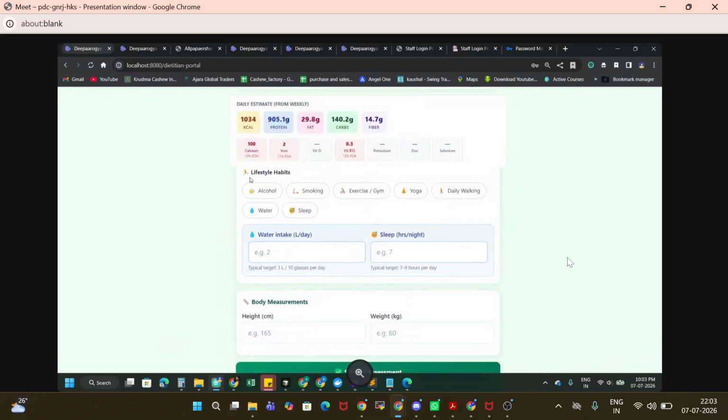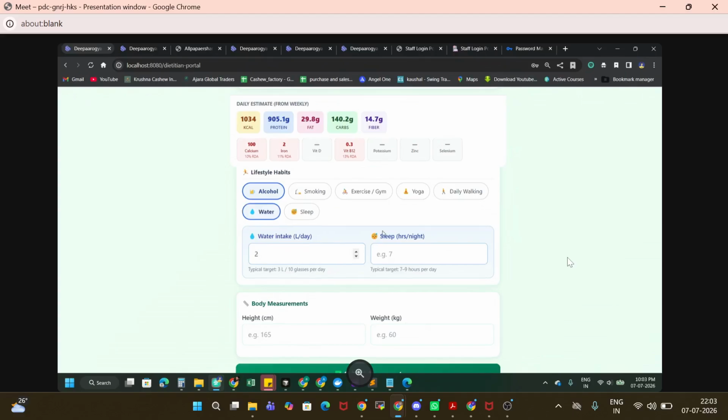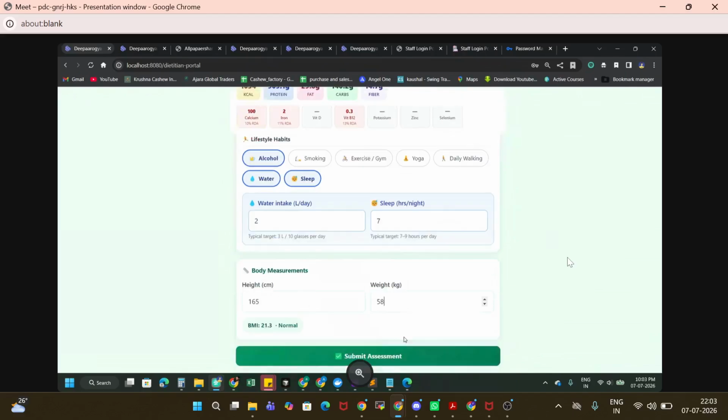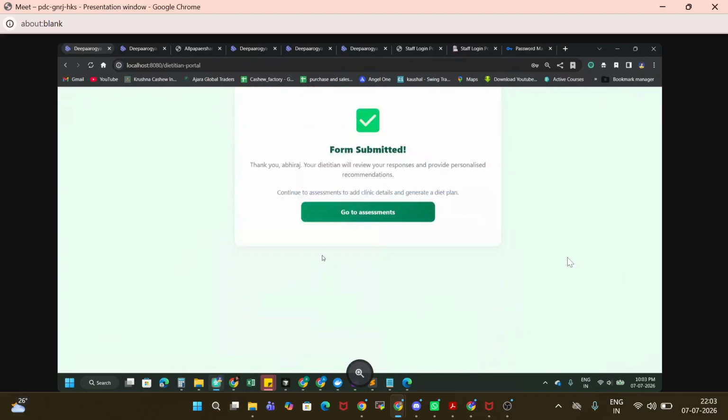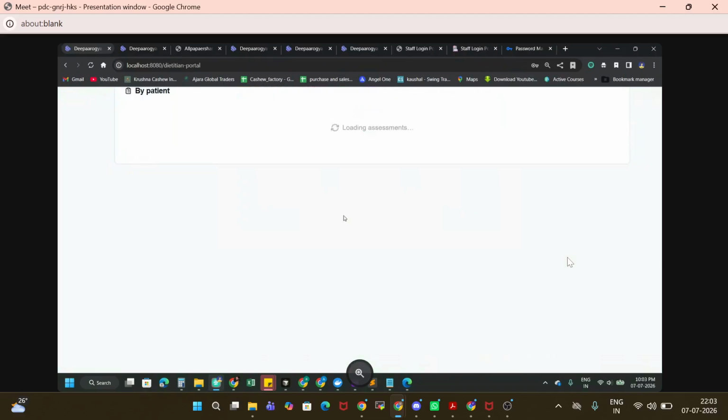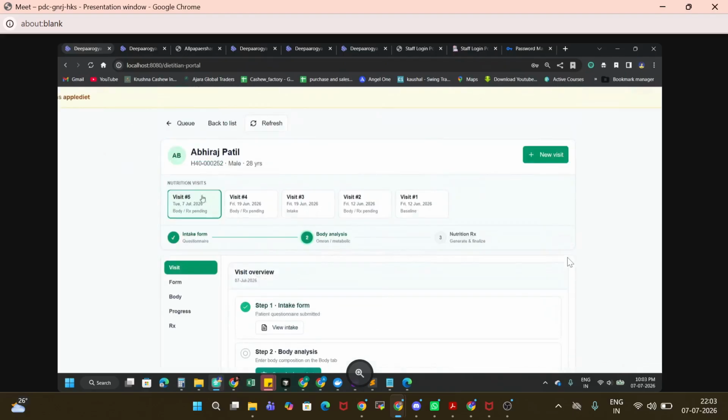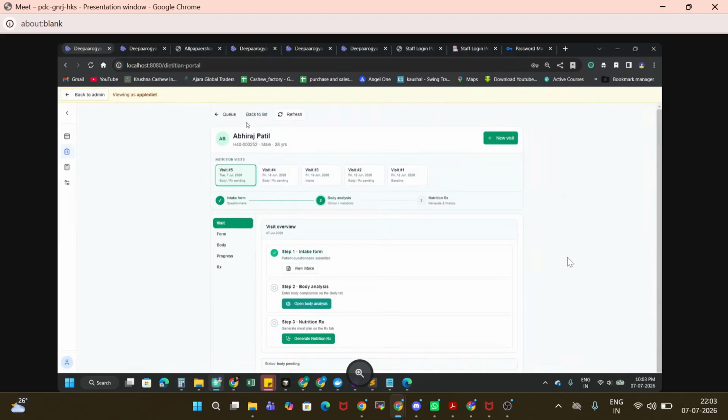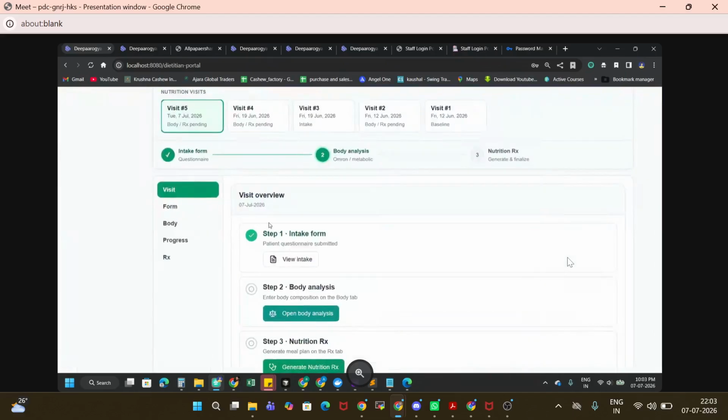Okay, so right now you can see we have a real-time calculation of calories and all things, right? How much water and sleep. This kind of information we can submit. Once the information is submitted, we can see this form. Now again, this patient has come many times, so we can see previous visits, right? So yeah, the information is already filled, right?